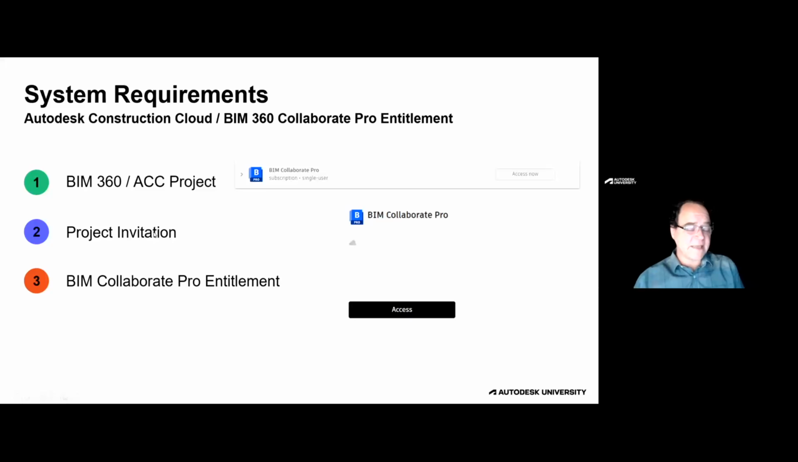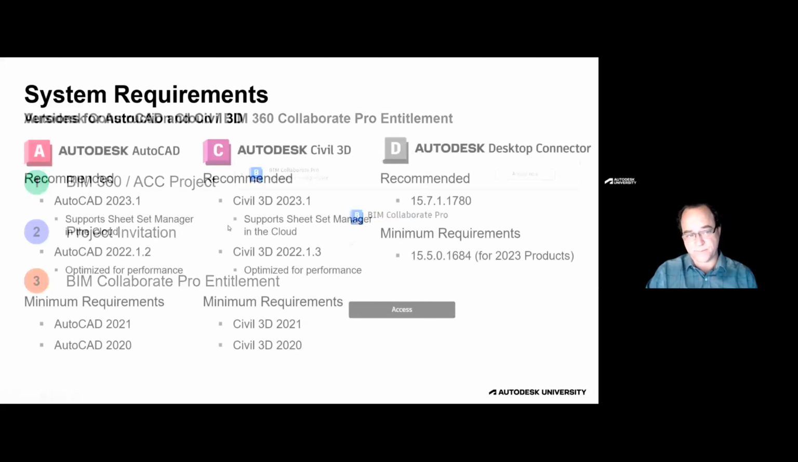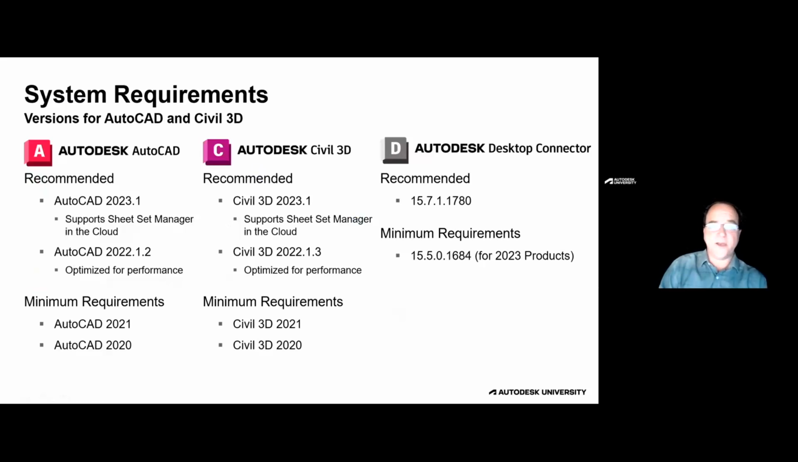Once you have your project set up, you've got your project invitation, and you have your entitlement, we'll want to talk about getting you the right versions of software. This is definitely a much longer conversation than we have time for right now. But the journey of BIM 360 or BIM Collaborate Pro for Civil 3D has been, over the last couple of years, a very interesting journey to go on. We've had some very significant successes, and there's been a few times where we've maybe scratched our head a few times.